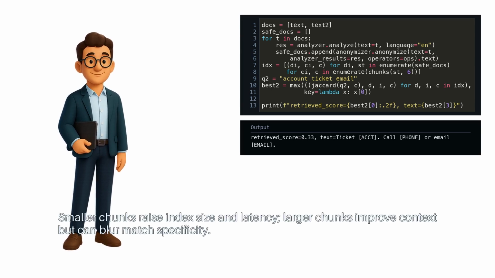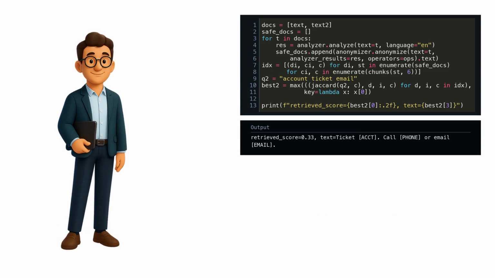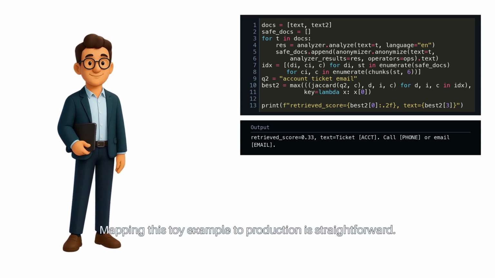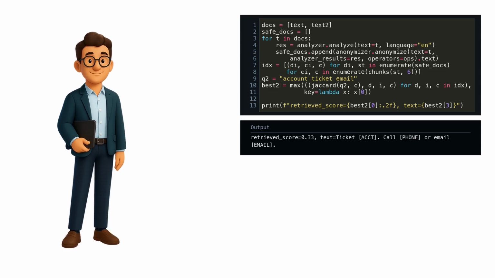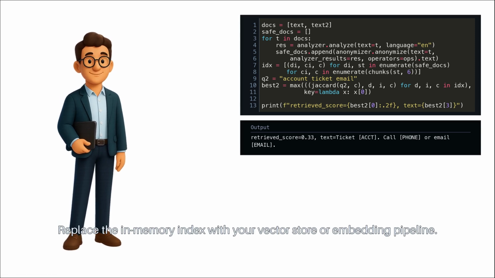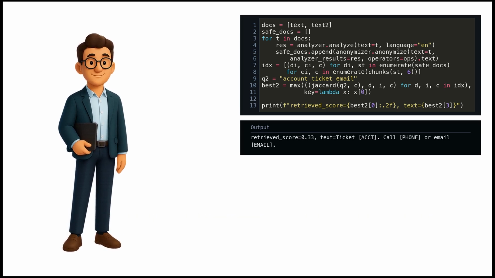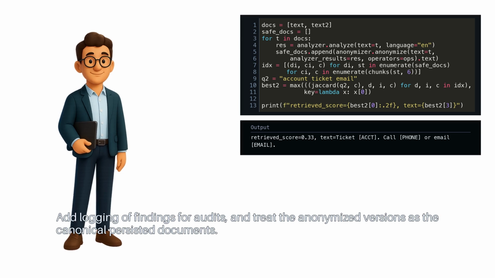Smaller chunks raise index size and latency. Larger chunks improve context, but can blur match specificity. Mapping this toy example to production is straightforward. Replace the in-memory index with your vector store or embedding pipeline. Run Presidio during ingestion. Persist the safe text, and store embeddings from the sanitized chunks. Add logging of findings for audits, and treat the anonymized versions as the canonical persisted documents.